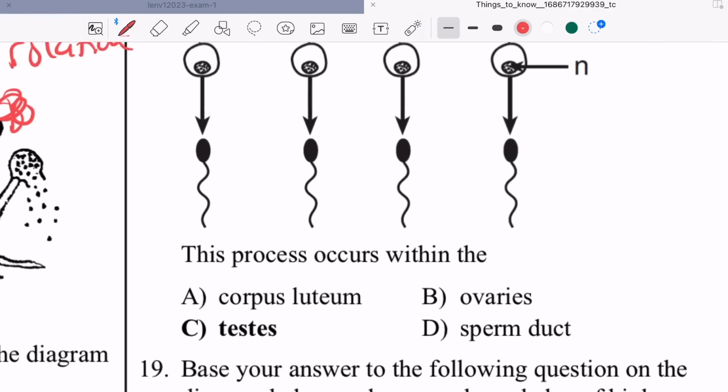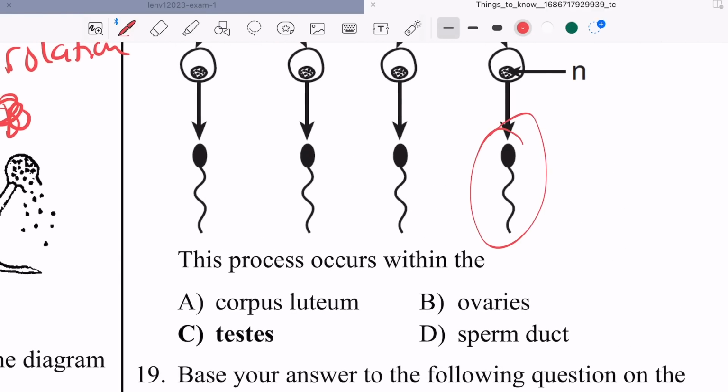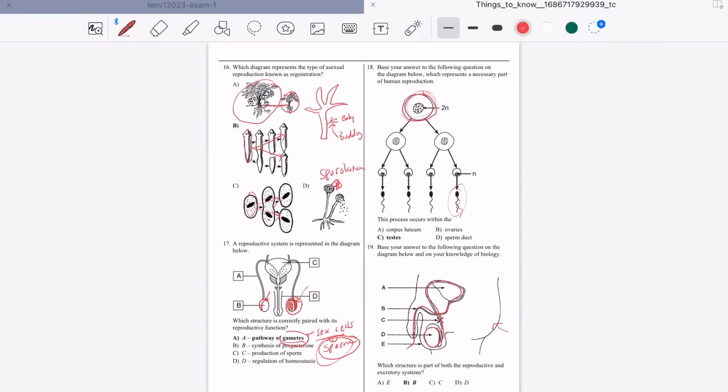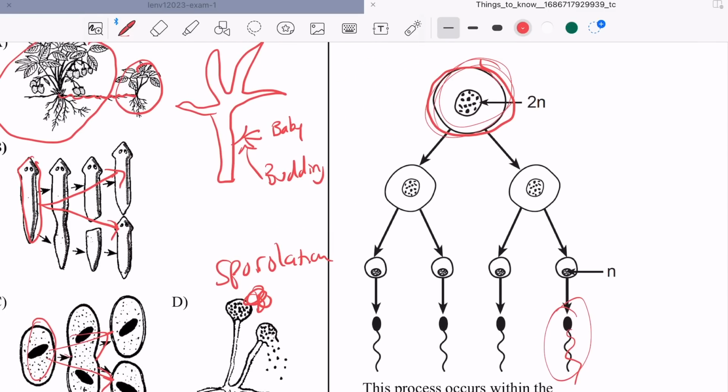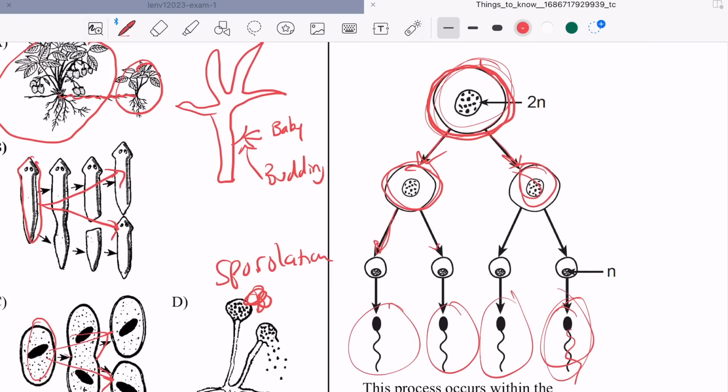Mature sperm have tails. So you start off with an egg, it then splits into two, and then those are the sperm. I'm not going to call it the egg. That sperm is then going to mature and have a tail.